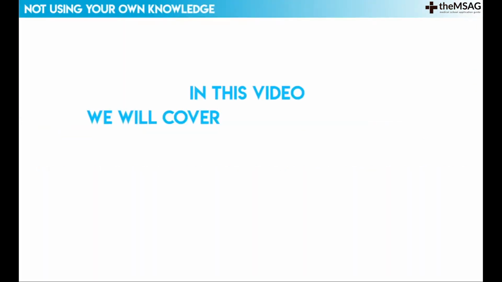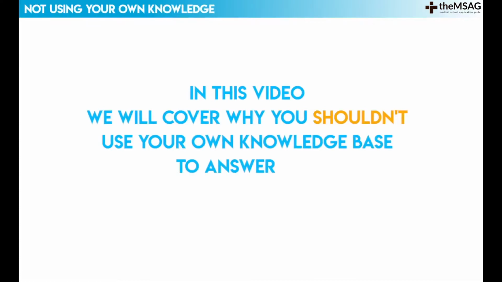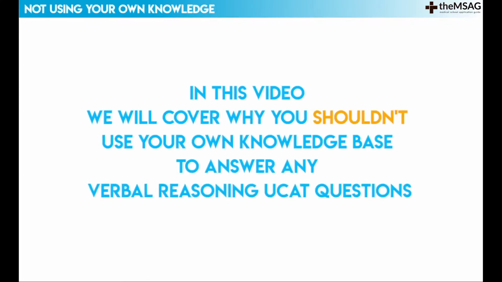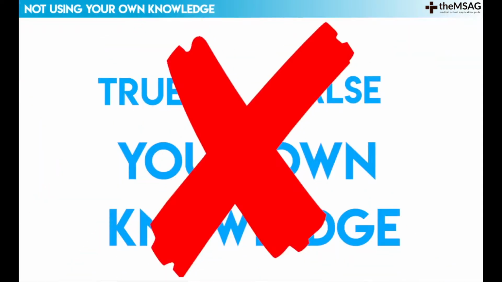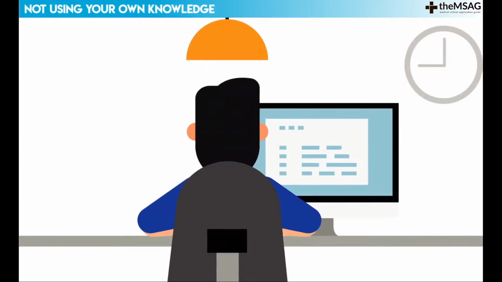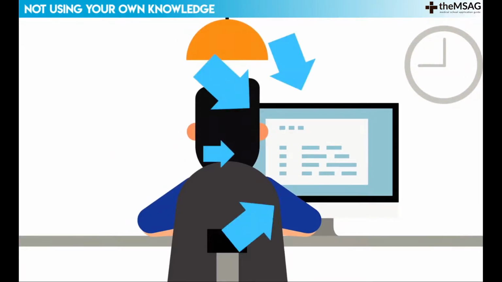In this video, we will cover why you shouldn't use your own knowledge base to answer any verbal reasoning UCAT questions. Yes, it's tempting to show off that you know the population of China or the Prime Minister of Canada, but picking an answer as true or false based on your own knowledge will lose you precious marks. You must base every true, false or can't tell answer on the information contained in the text and nothing else.